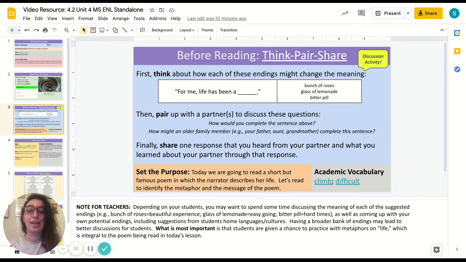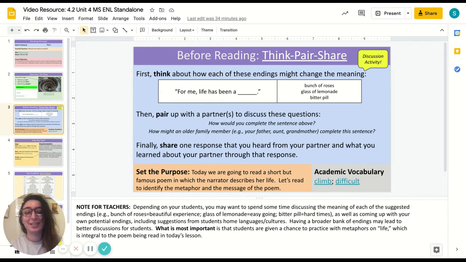So they can fill out the sentence, for me, life has been a, and there are 3 possibilities there: a bunch of roses, a glass of lemonade, or a bitter pill. So these can all have very different connotations. Students might have trouble with the bunch of roses because some people may interpret that as, well, roses have thorns, which is true.